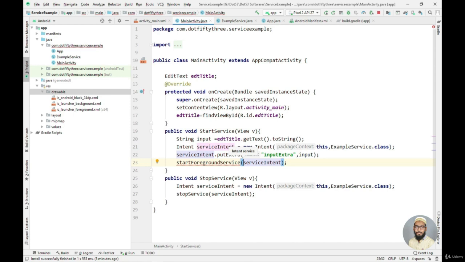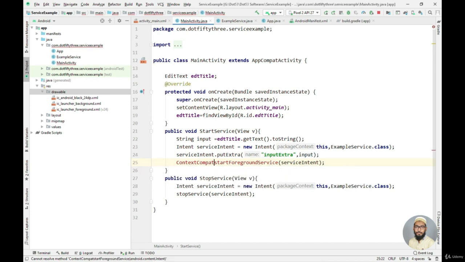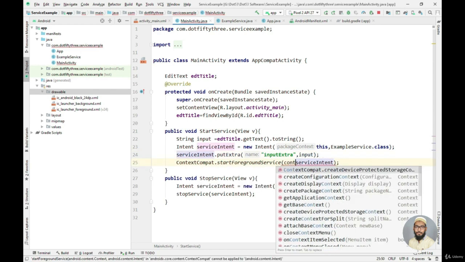Now it is currently giving me an error actually, and it says that call requires API level 26 and the current minimum is 23. But instead of changing our minimum API level in the build.gradle file, what I can actually do is I can use this method. I can call ContextCompat.startForegroundService. Now as you can see, the error is gone. By the way, I am using this ContextCompat, so I need to pass the context here.